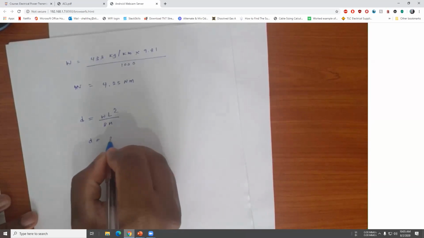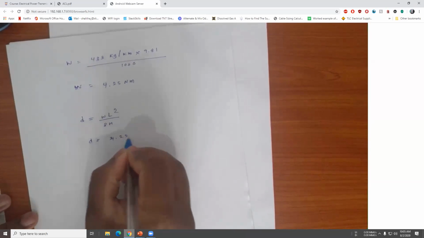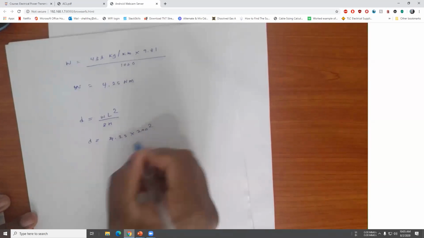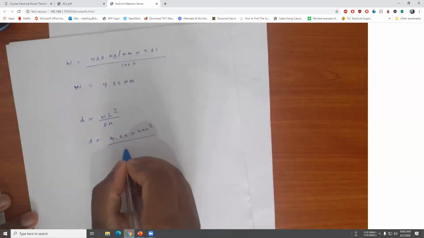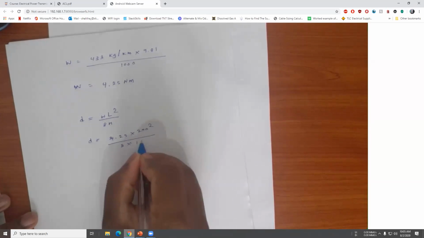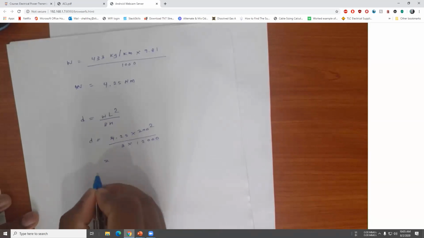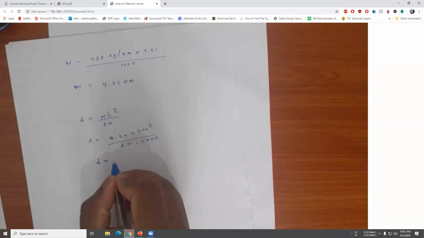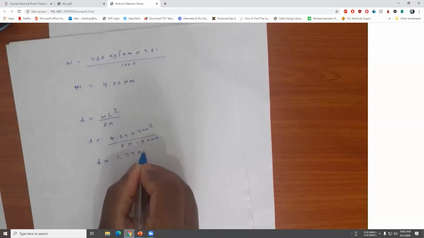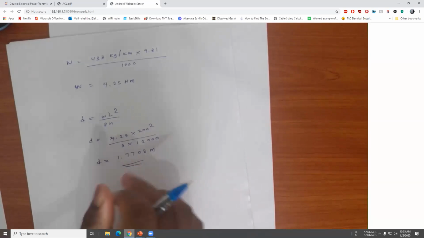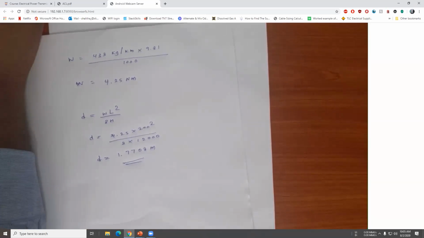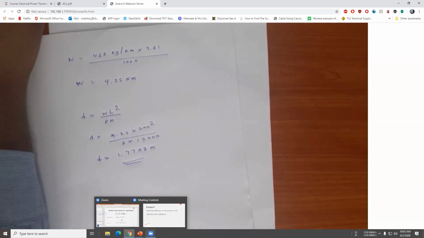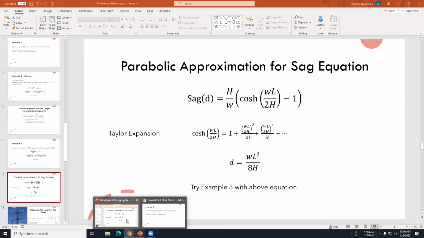W is 4.25, the length is 200 squared, and 8 into 12 kilonewtons. So D you will get as 1.7708. This is the answer you will get if you do the calculation. So let's compare that with the value we got from the previous equation.